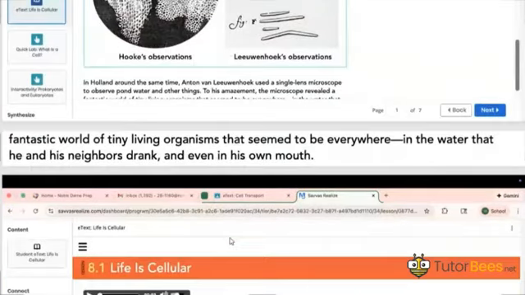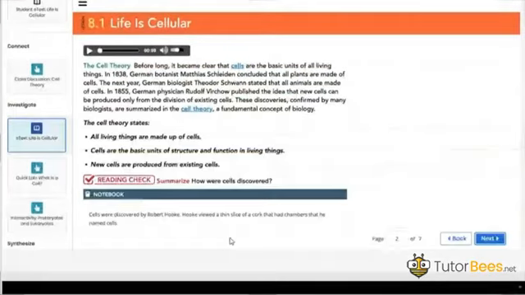And after that, different people over time discovered cells in different things, and data from all of them was collected and a cell theory was made. Just these three points are important to remember. Over the years, different scientists studied the cells in different organisms, and they made this conclusion. This is called cell theory.